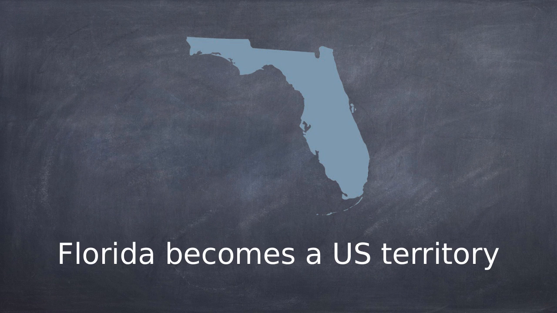All right, so let's get into how Florida becomes a U.S. territory. We talked about it a little bit yesterday or during the Seminole Wars, and we talked about how the United States wanted the Seminoles to be pushed out of Florida. All right, so just as a reminder, you guys missed a little bit of this. The Seminoles started in North Florida. So they started up here, okay? And then eventually what ended up happening was they got pushed all the way down to here. Okay, so they ended up down here, but they started in North Florida. All right, that's on the test. They started in North Florida.